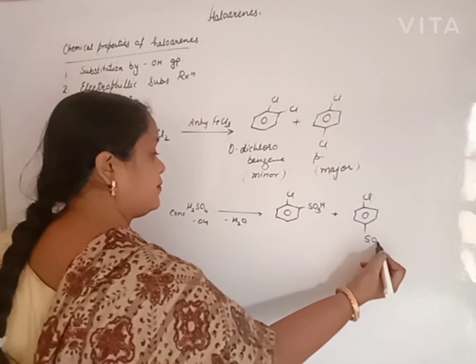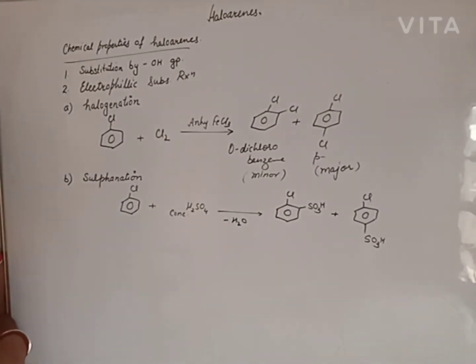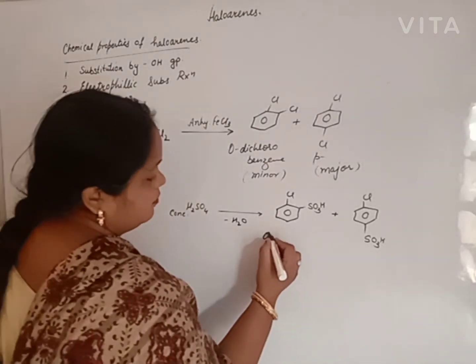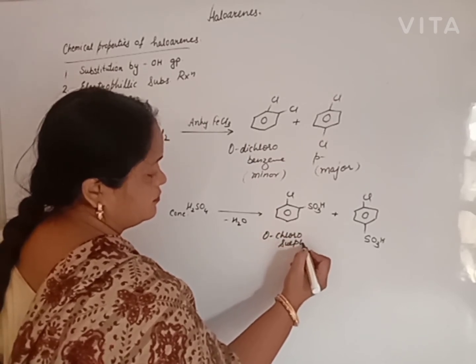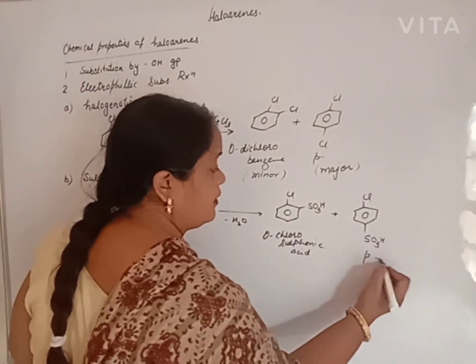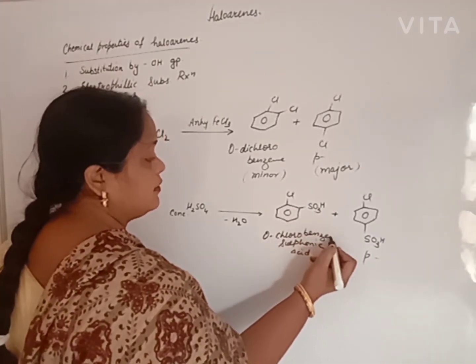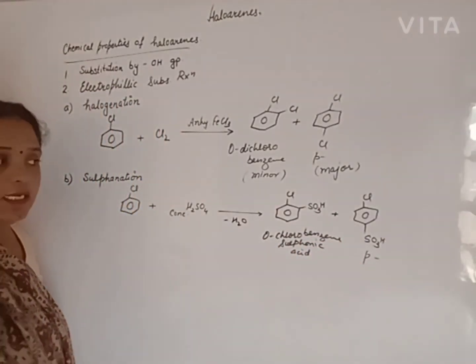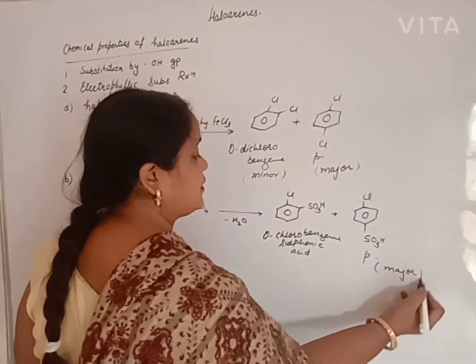It will attack. Out of chlorine and the sulfonic acid group, sulfonic acid is more reactive. So the names are orthochlorobenzene sulfonic acid and parachlorobenzene sulfonic acid. Again, which one is more stable? The major product is para. This one is minor.